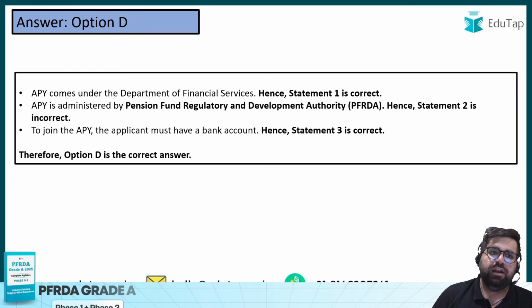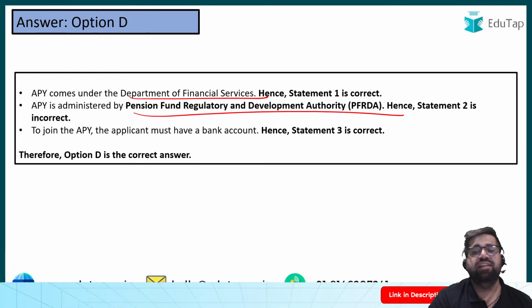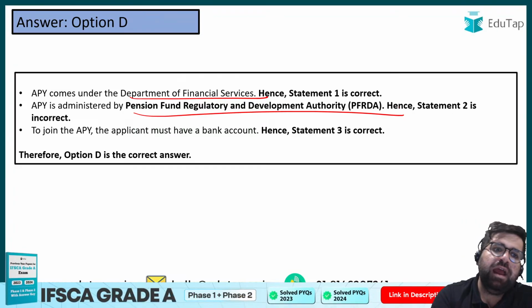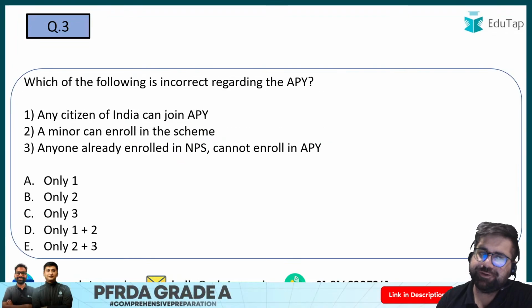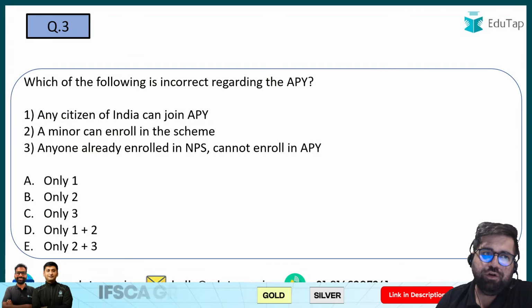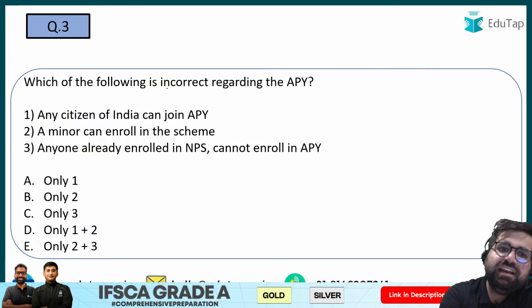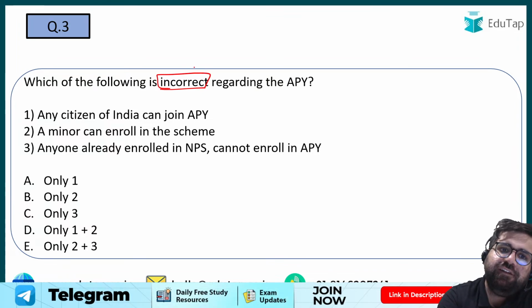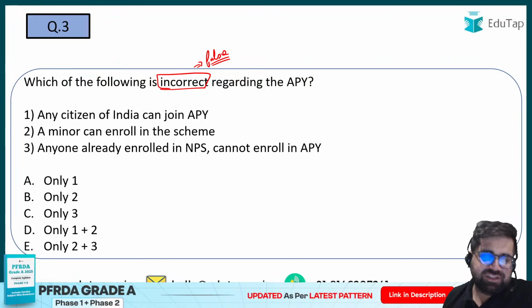Okay. Now, APY comes under Department of Financial Services, it is administered by PFRDA, and yes, the applicant must have a bank account. So this was the very basic question to answer. Now let's move to question number 3. Which of the following is incorrect? So over here you have to identify that particular statement which is false, जो गलत है. Which of the following statements is incorrect regarding Atal Pension Yojana?